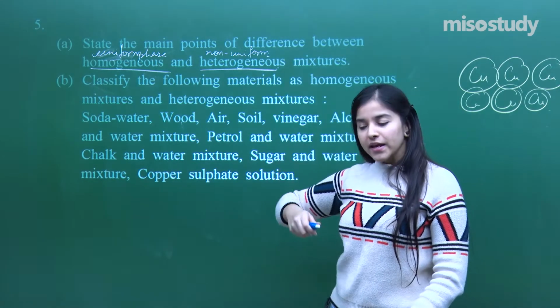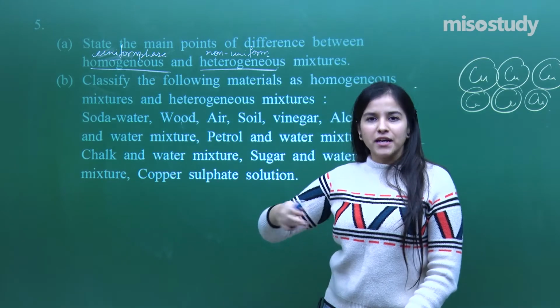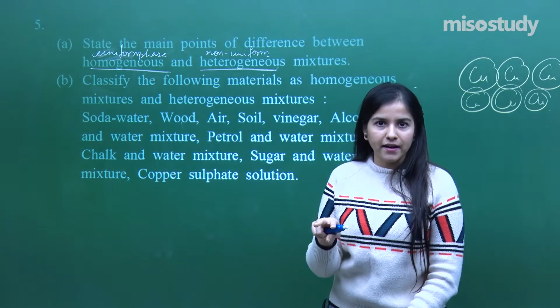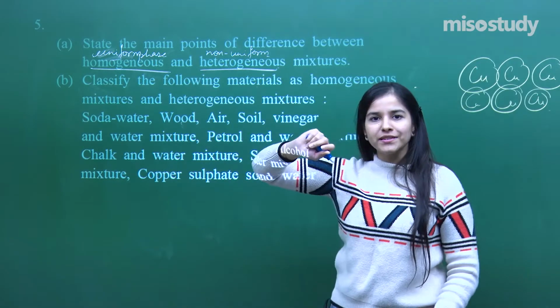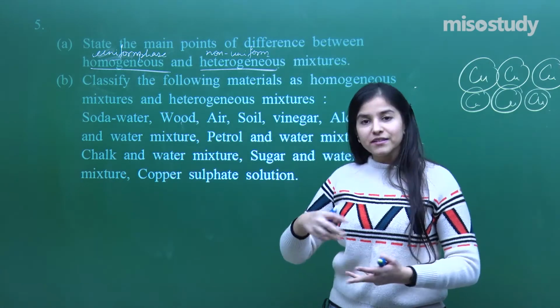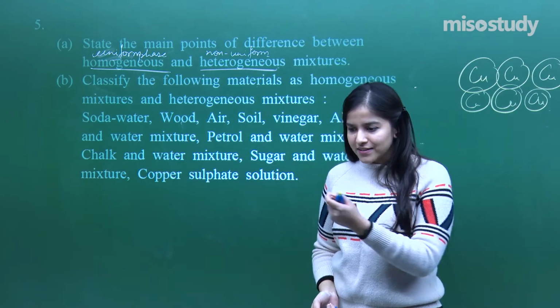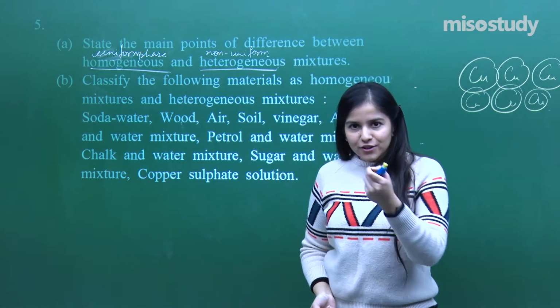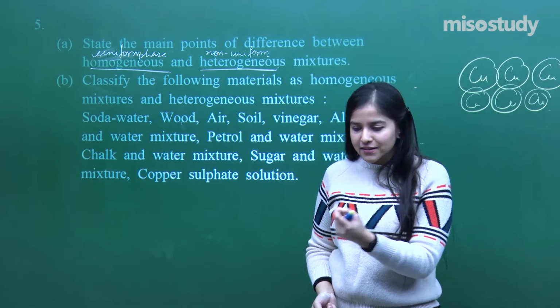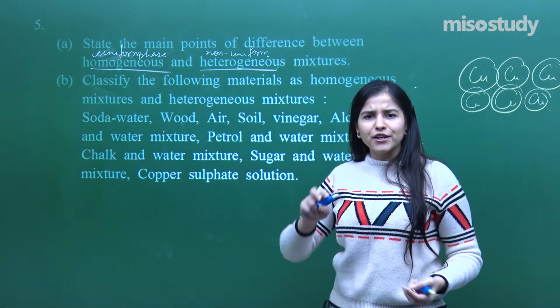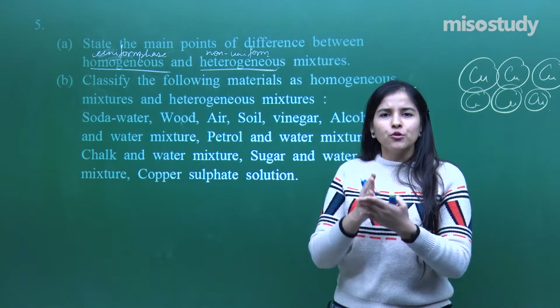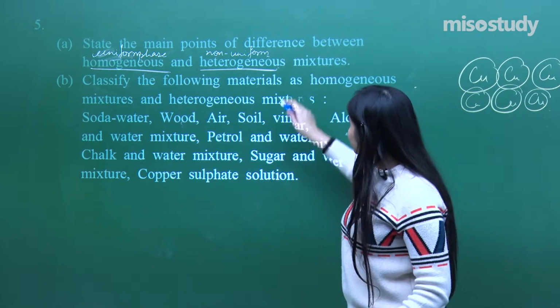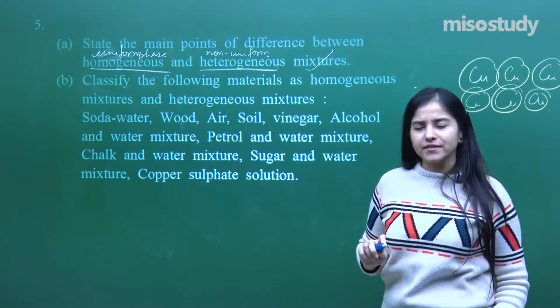One more thing, the boundary lines of different phases are visible to the naked eye, whereas for the homogeneous, whenever there is a salt solution, I cannot just recognize that yes, these are the salt particles traveling here and there and these are the water particles. No, I cannot distinguish between the two boundary lines. Okay, so that is the main point of differences.